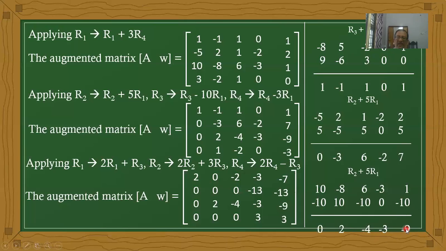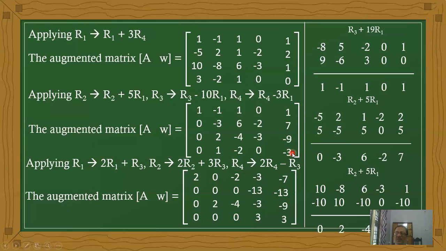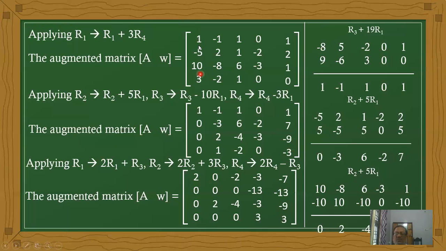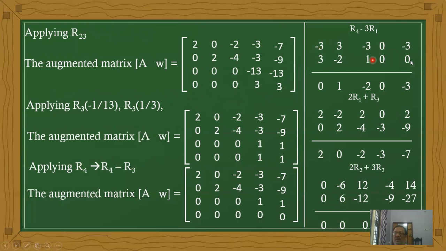Now, for the operation on the fourth row, we have the condition: 3 times the first row, 3 minus 3, 3, 0, 3. And the fourth row is the same. Therefore, the sum becomes 0, 1, minus 2, 0, minus 3.